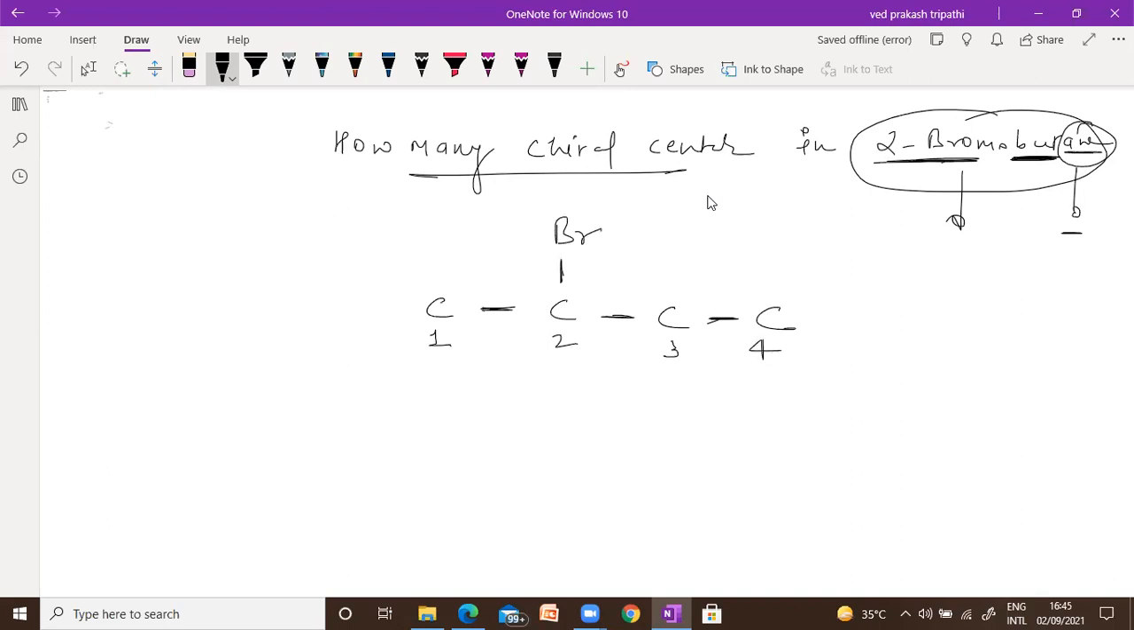Now I will check the valency of each carbon. So as you can see, number 1 has 3 hydrogens when you satisfy the valency, because carbon valency is 4. Number 4 also has 3 hydrogens. Number 3 has 2. Number 2 has just 1. So now tell me how many chiral centers are in this compound.